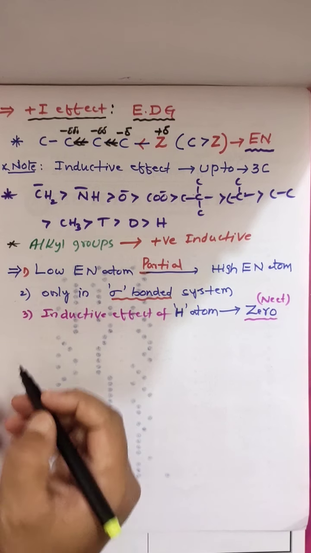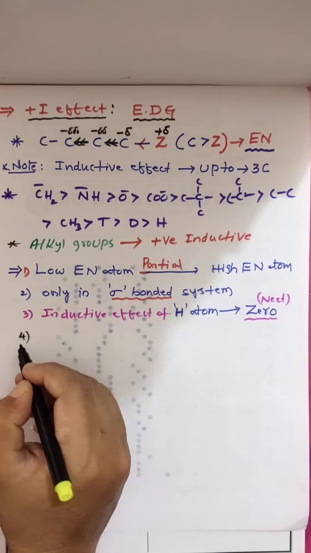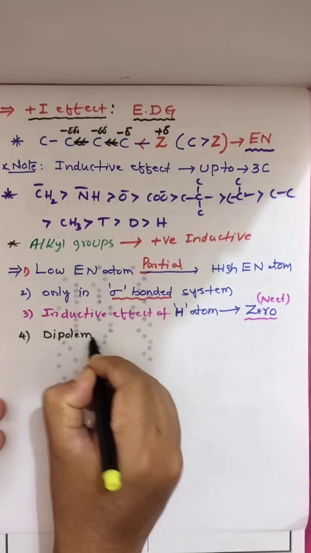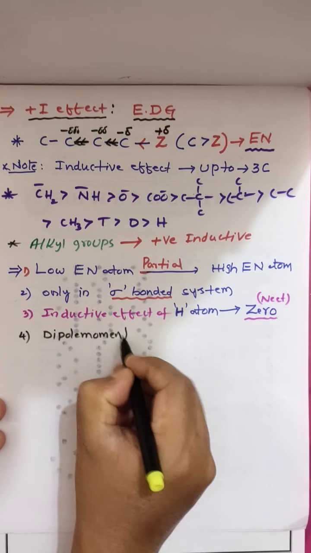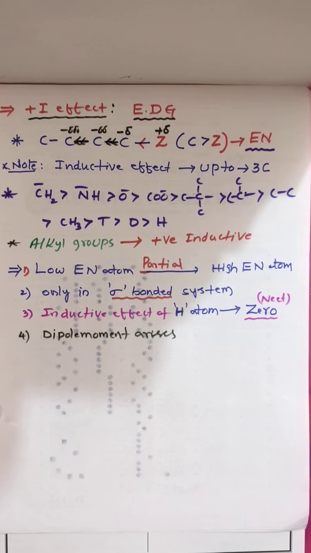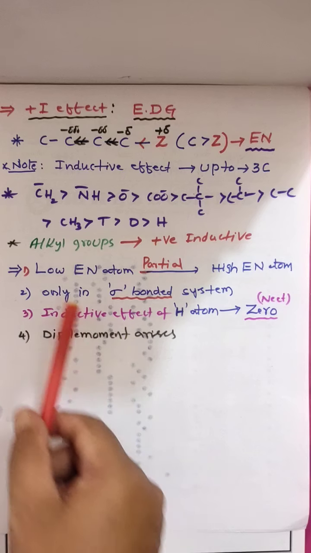Next, due to inductive effect, dipole moment is generated. Dipole moment is going to arise. So these are the things you have to remember.